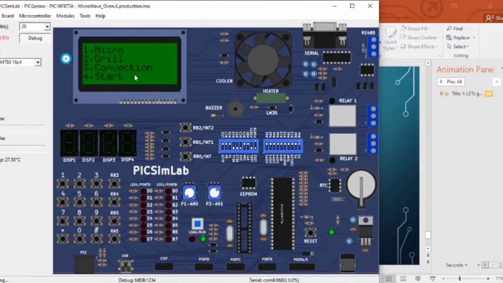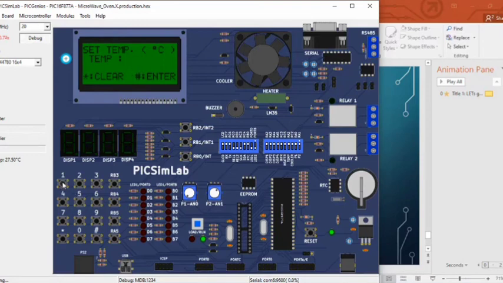Next is the convection mode. When I click the third, that is the convection mode, it asks the user to enter the temperature for which the oven should be preheated for 3 minutes. Let me click 3. It asks us to enter the temperature.